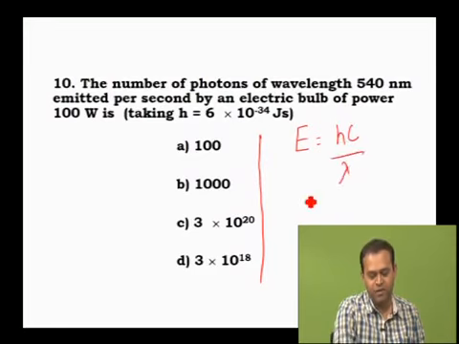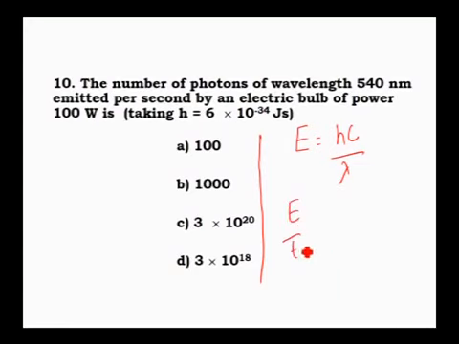Power can convert, divided by time on both the sides. Energy by time is equal to h into c divided by lambda into t. What is energy by time? Power, correct? Therefore power is equal to h into c by lambda into t. This is energy of one photon.